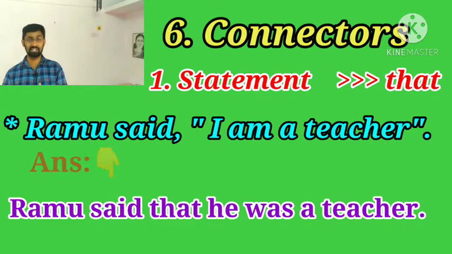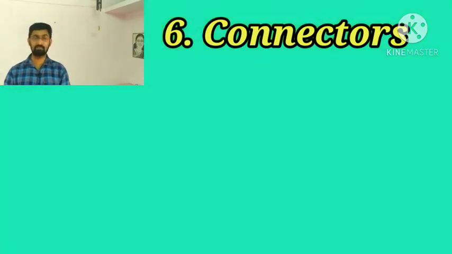I changes into he. Am changes into was. I am a teacher will change into he was a teacher. Ramu said, I am a teacher. That was a direct speech, and we need to convert that statement like this. Ramu said that he was a teacher. So this is an example for a statement.